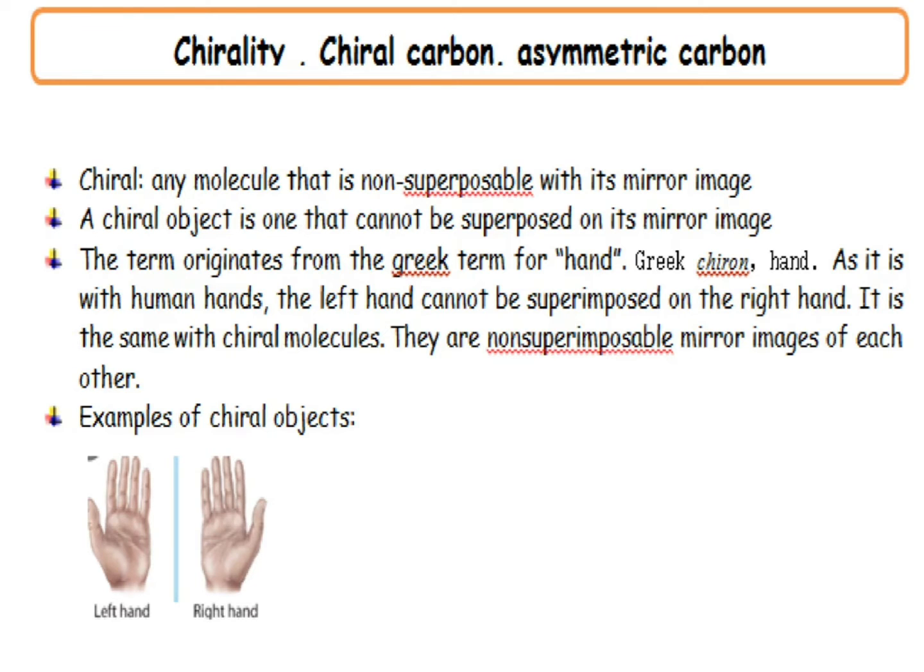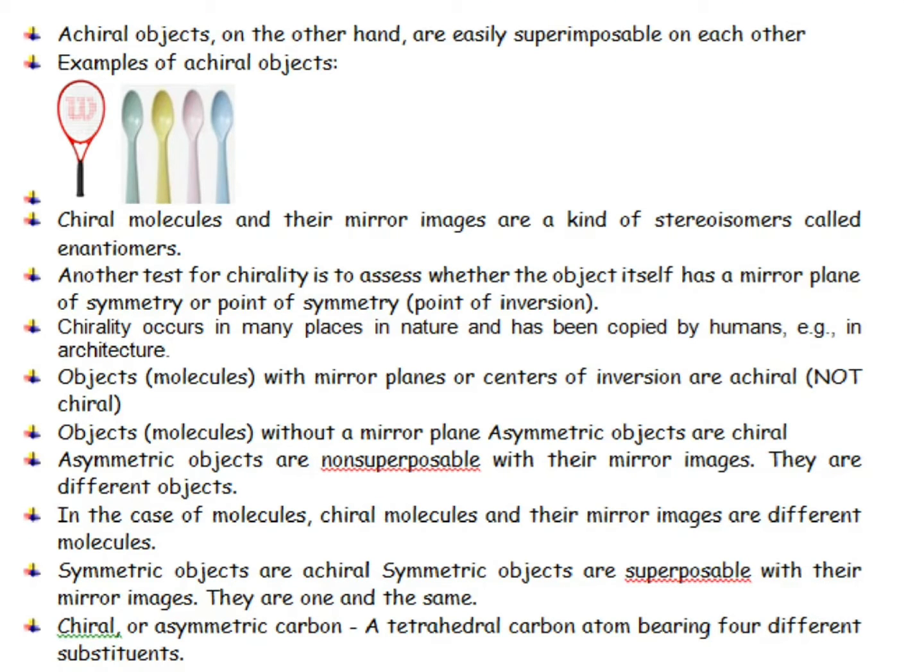Now, what are achiral objects? On the other hand, objects which are easily superimposable on each other, for example a spoon, a tennis racket or a bat, which can form a superimposable image on each other, are said to be achiral objects. Chiral molecules and their mirror images are a kind of stereoisomers called enantiomers. Already we have seen what an enantiomer is in the previous podcast.